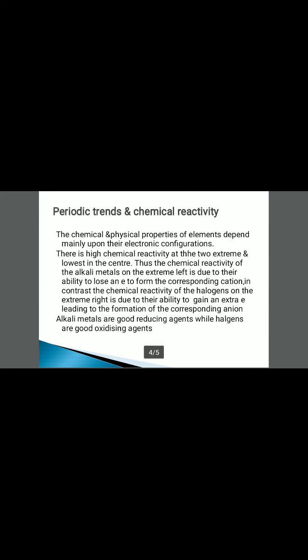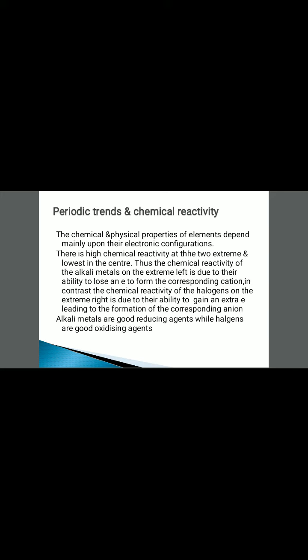Let us start periodic trends and chemical reactivity. In this unit, we have discussed periodic trends in some fundamental properties such as atomic or ionic radii, ionization enthalpy, electron gain enthalpy, and valence. The periodicity in these properties is related to their electronic configurations.